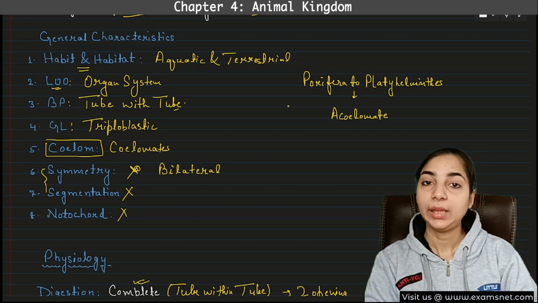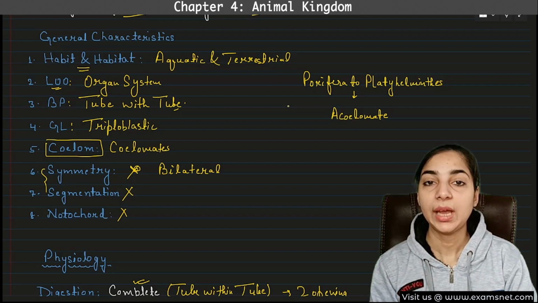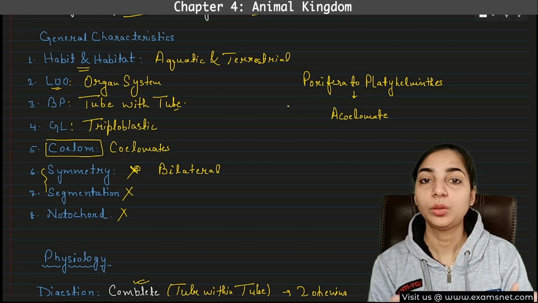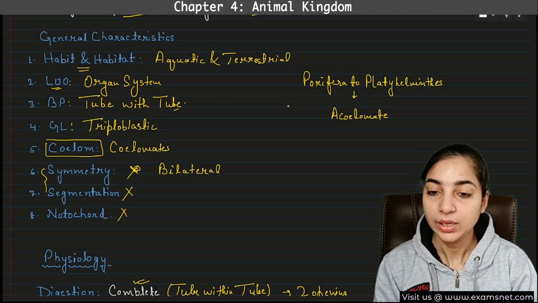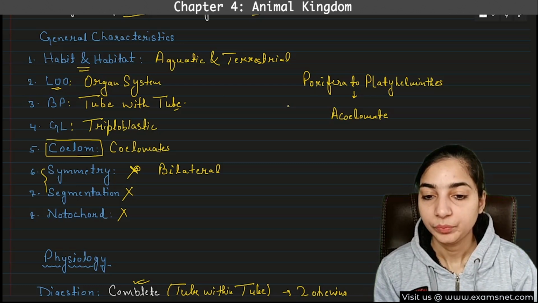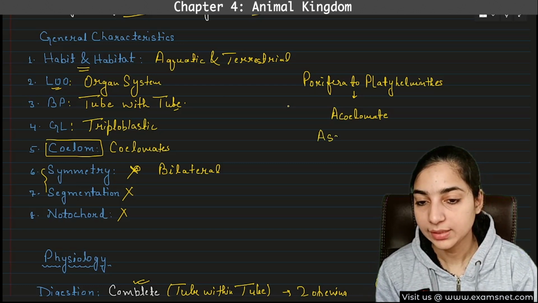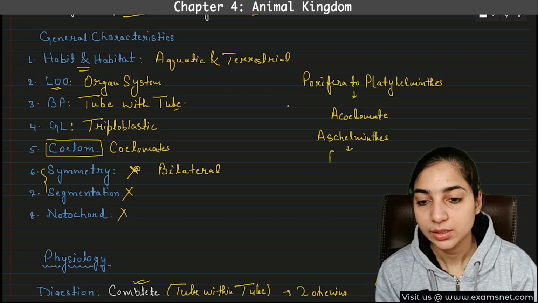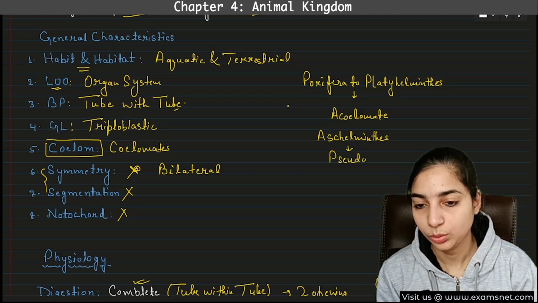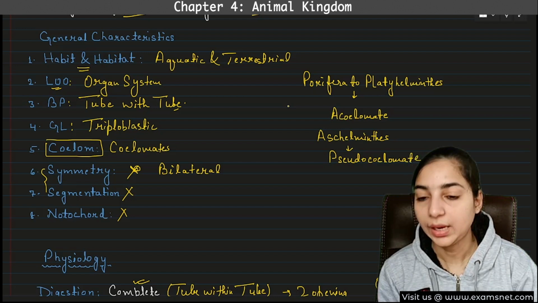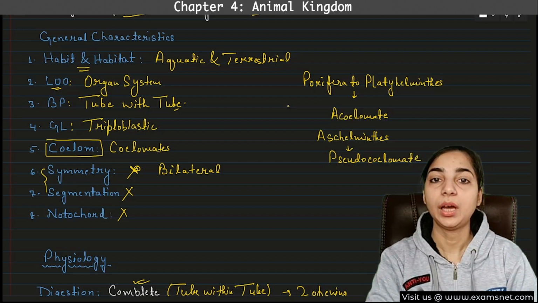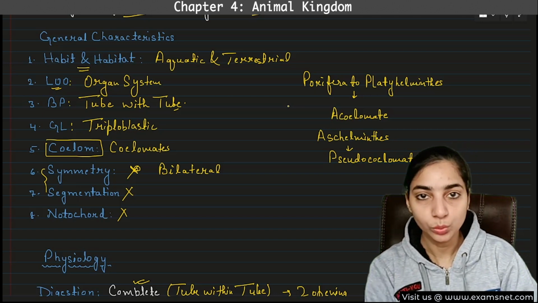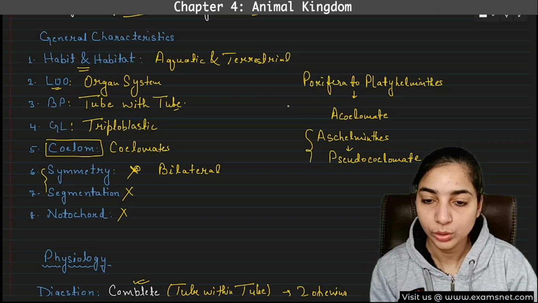Then we saw that there is one phylum which has a coelom, but that coelom is not a true coelom but a false coelom. The Aschelminthes, that means the round worms, have false coelom. So this is pseudocoelomate. And after Aschelminthes, all the phyla are eucoelomate because they have true coelom. So this you have to keep in mind.